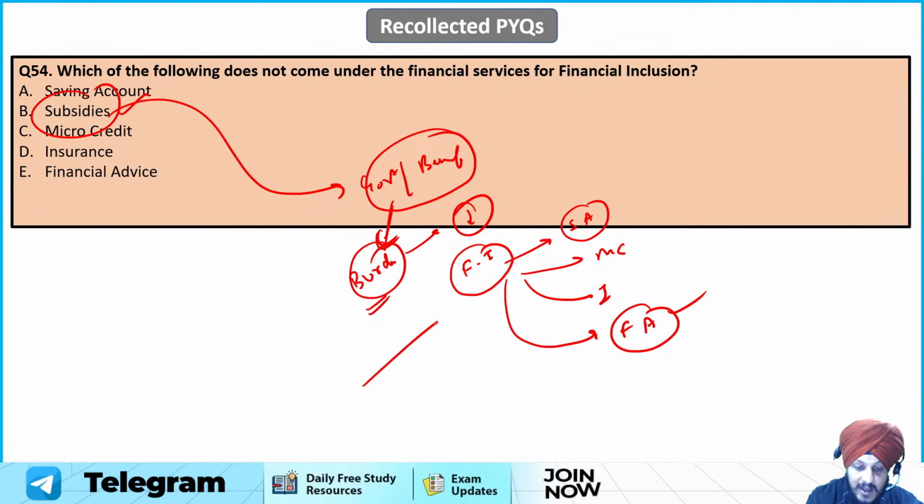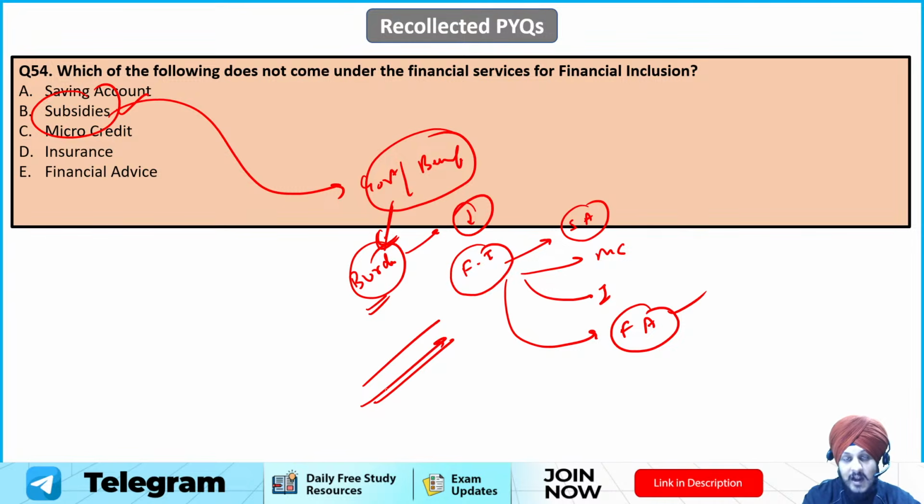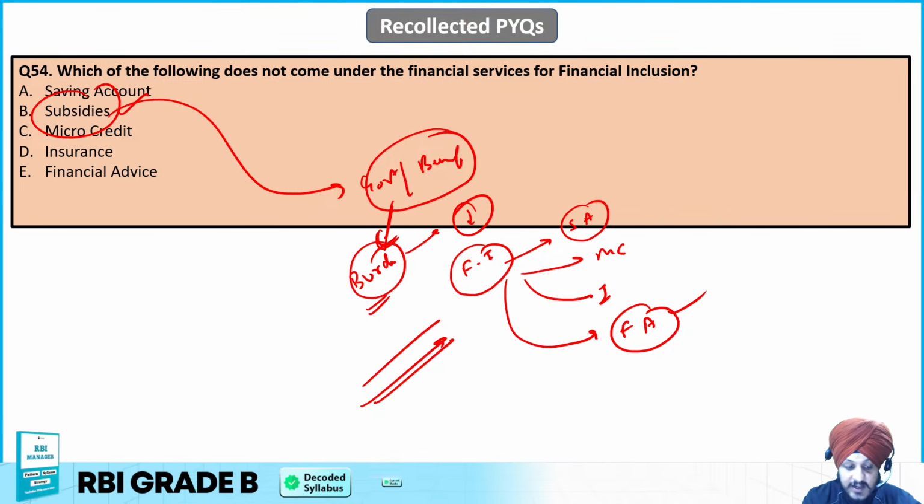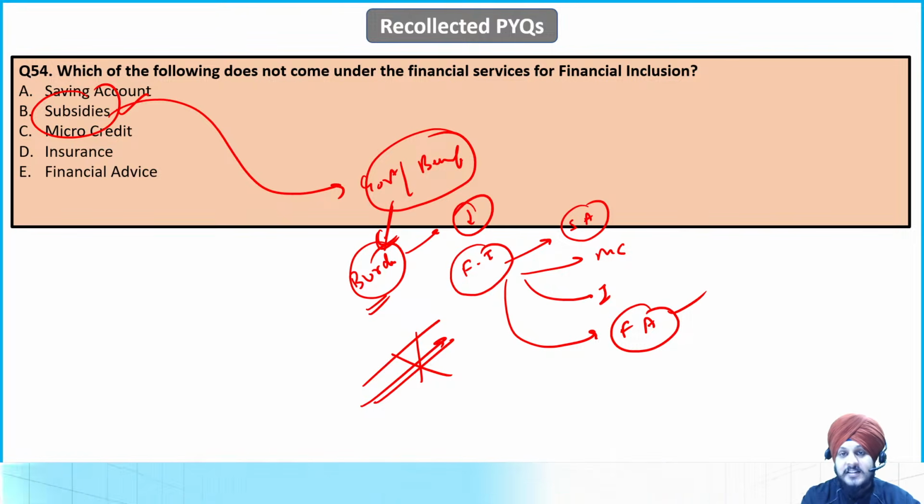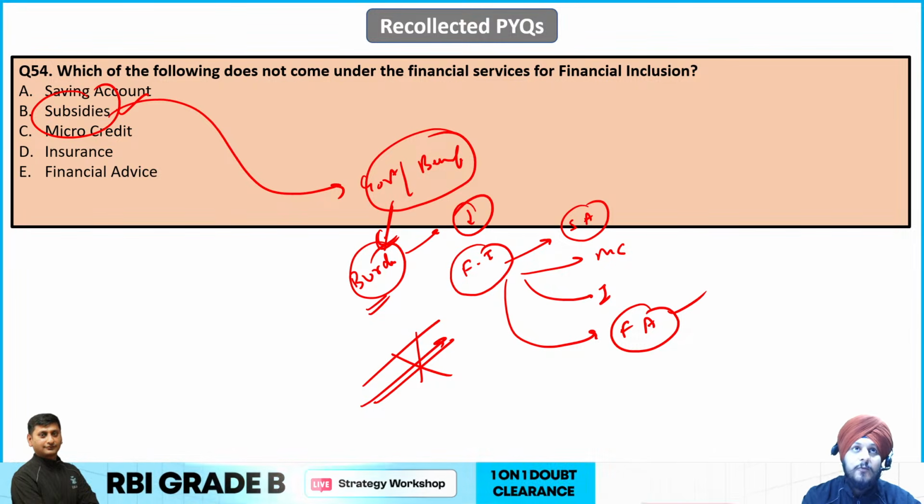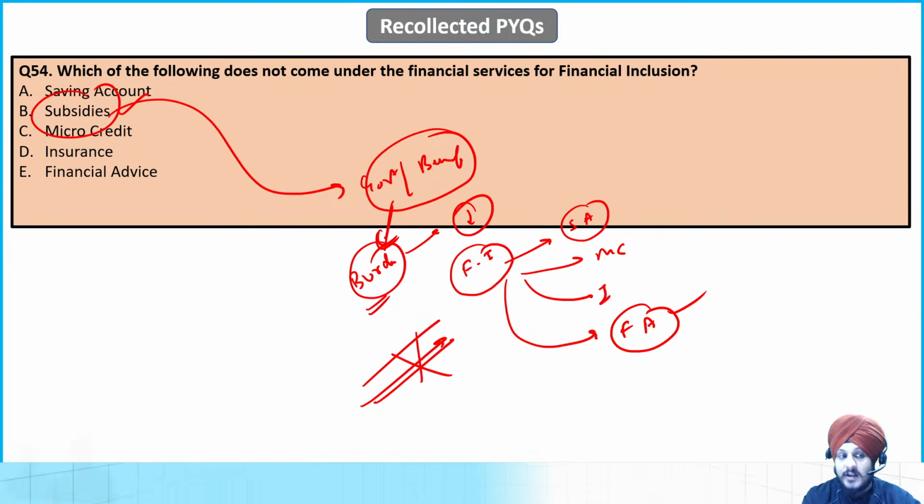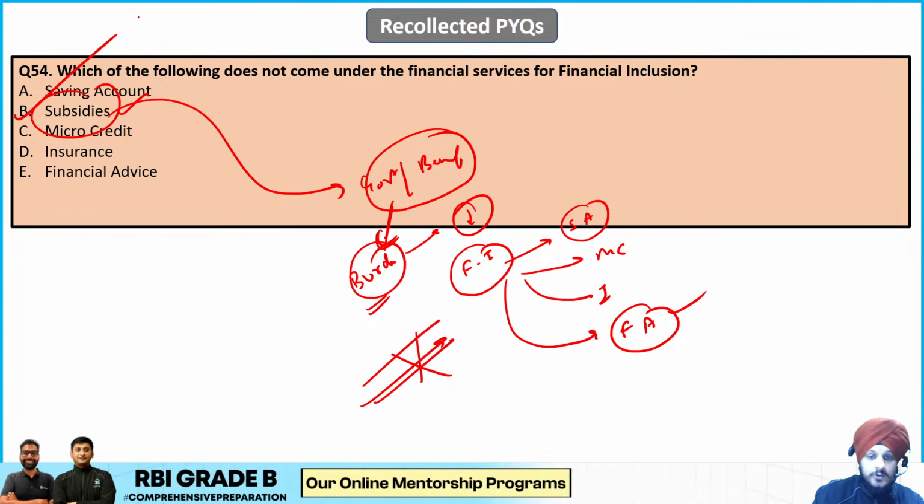So the bank may act as a delivery channel for subsidy transfer, usually through DBT and a bank account, but the subsidy itself is not a banking or financial service, right? It is not a type of service. It is a kind of welfare facility provided by the government to promote welfarism in society. So that is why B is going to be the answer to this question. It is not a financial service under financial inclusion.